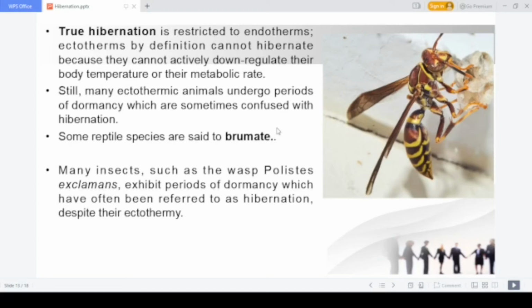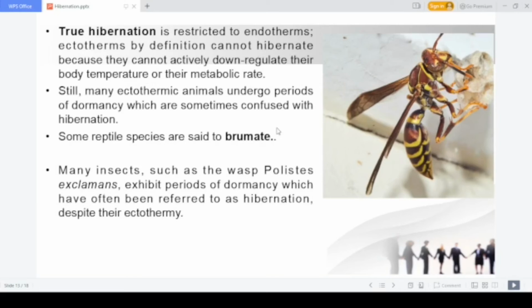If the temperature of the environment is 30 degrees, their body temperature will also be 30 degrees. That is not the case in a mammal. In a mammal, if the temperature is 30 degrees outside, they will keep a temperature of 37 or 36 degrees. That is the case with most true mammals. So only in true mammals, or endotherms, do we find true hibernation.